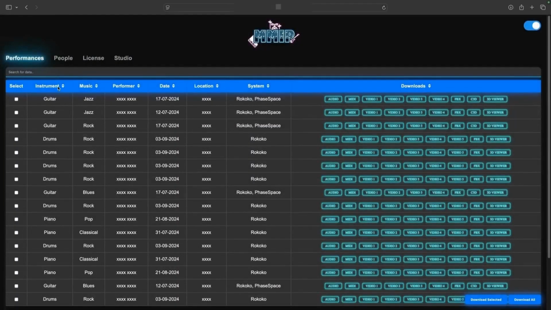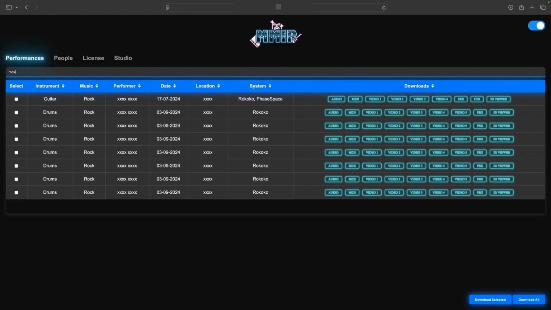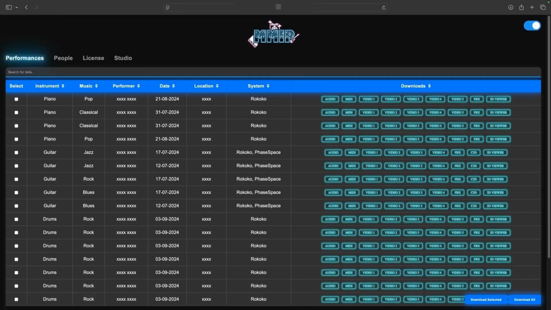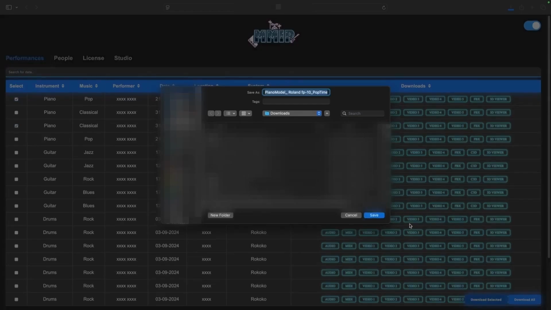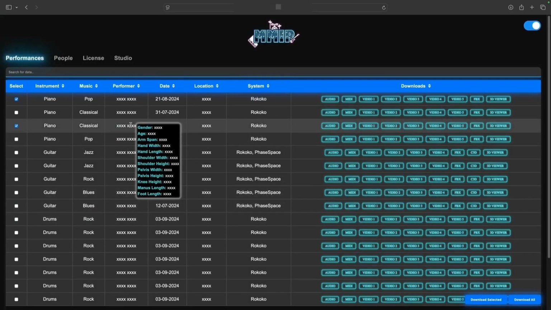Our repository interface has been designed to provide a range of features that enable users to easily navigate, locate, and retrieve the precise data they need, using filtering and sorting based on metadata. Users can choose to download individual files, specific performances, or the entire collection. Moreover, hovering over specific cells in the interface reveals additional metadata, such as the performer's body dimensions and key musical features of the piece. The platform provides inbuilt tools for easy visualizations, enhancing accessibility prior to downloading the data.